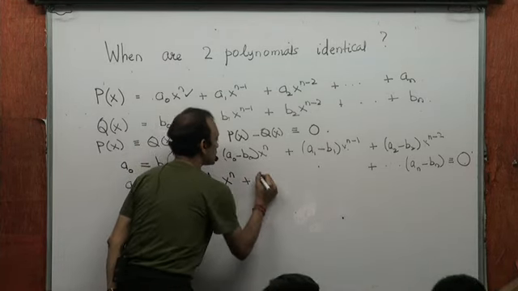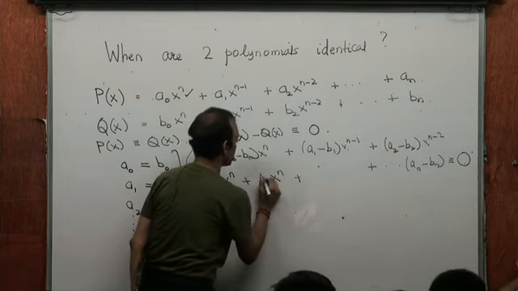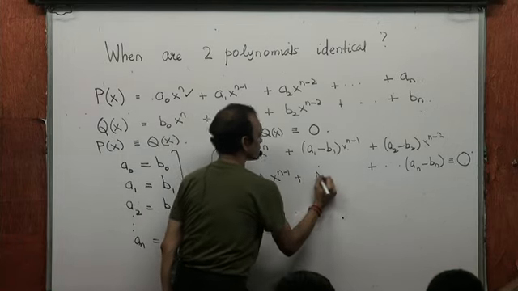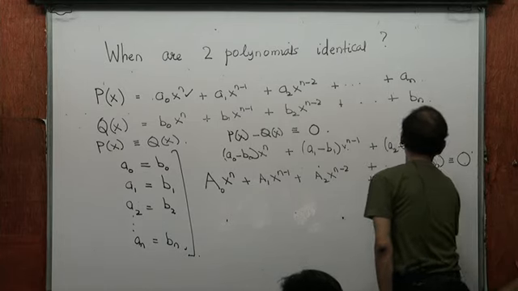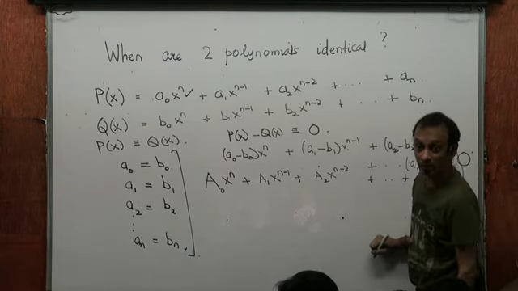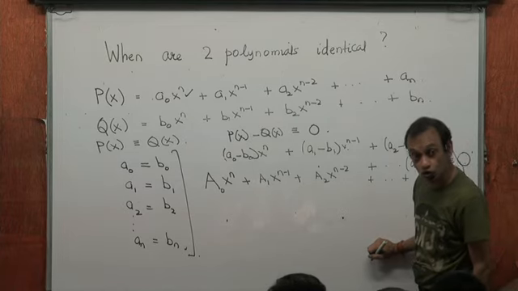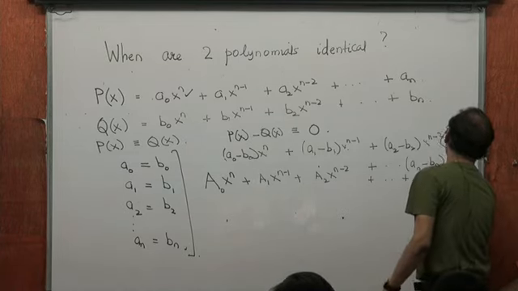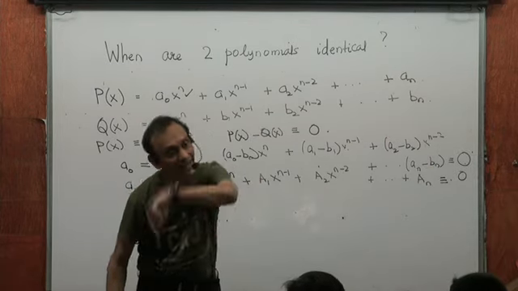And if somebody says that there is a polynomial, say a0 x power n plus a1 x power n minus 1 plus a2 x power n minus 2, this is a polynomial of degree n, how many roots would you expect out of this? n roots, not more than n roots. But if somebody says that it is becoming 0 for all values of x, that means it has more than n roots.